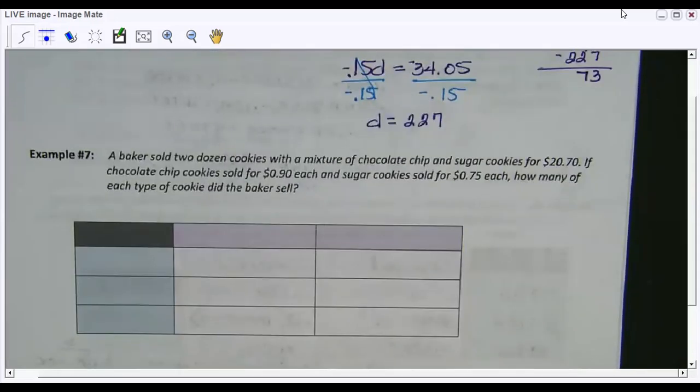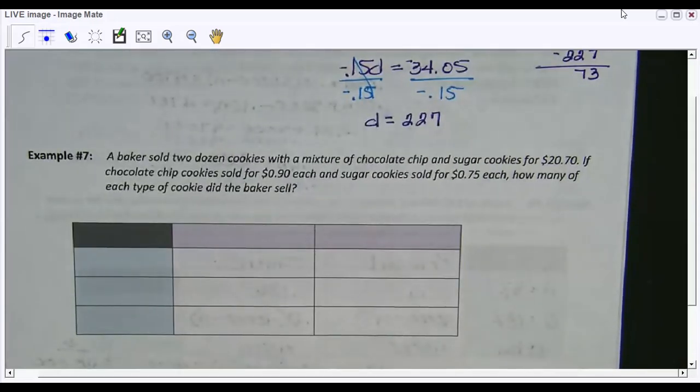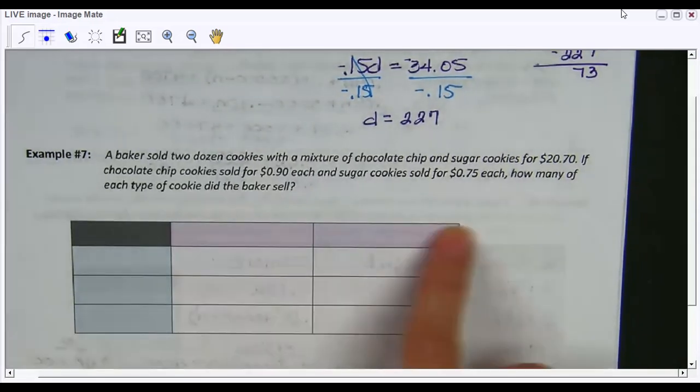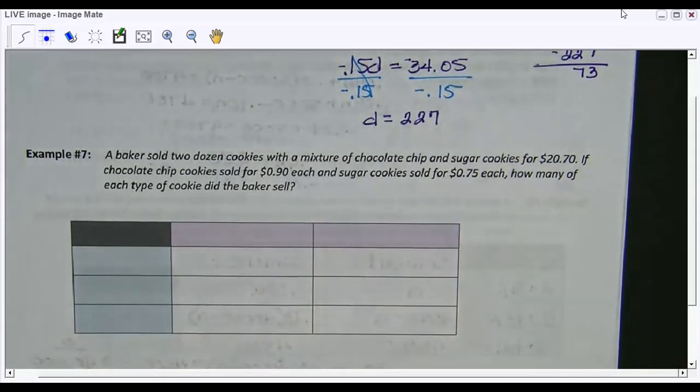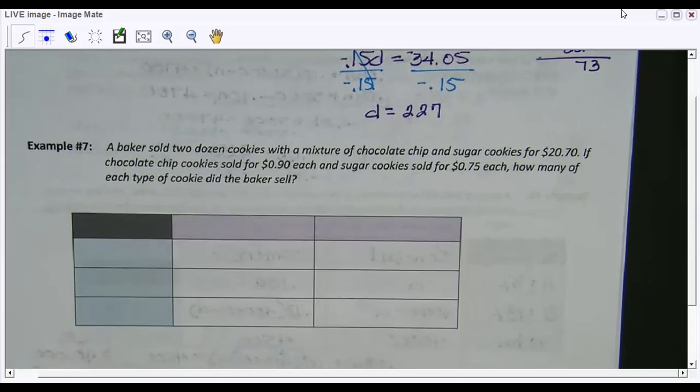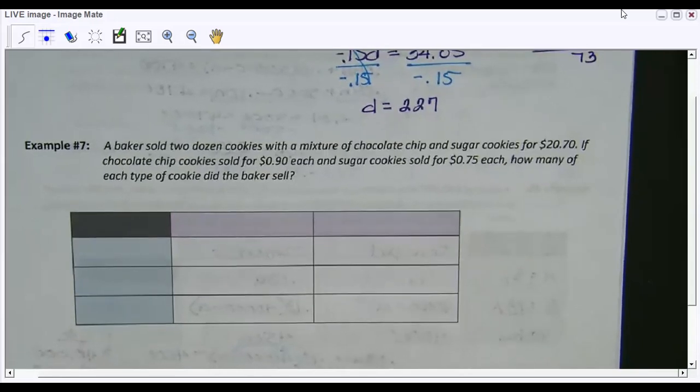A baker sold 2 dozen cookies with a mixture of chocolate chip and sugar cookies for $20.70. If chocolate chip cookies sold for 90 cents each and sugar cookies sold for 75 cents each, how many of each type of cookie did the baker sell? So again, I'm going to give you an opportunity to fill in the chart. The first thing that I want you to do is just fill in the rows and the columns on the edge to make sure you have that correct, because this one's a little bit different. We're going to come back and check it, and then I'm going to pause the video again and have you fill out the chart. Okay, so go ahead and fill out the titles of your rows and columns.